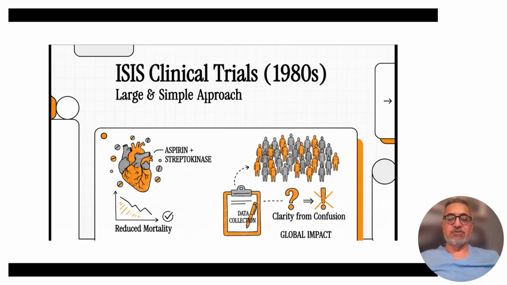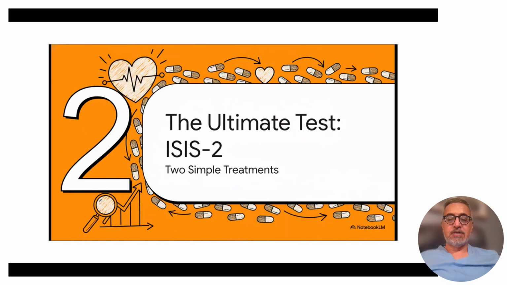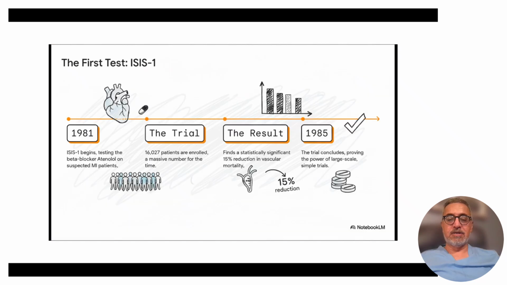In these trials, thousands of patients were enrolled with a simple approach, and the signal was separated from the noise by using a large number of patients. ACS 1 involved use of beta blockers. In ACS 2, they used aspirin and streptokinase. It was a 2x2 factorial design.